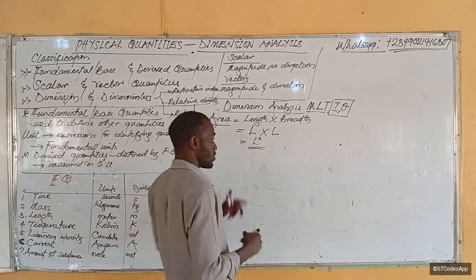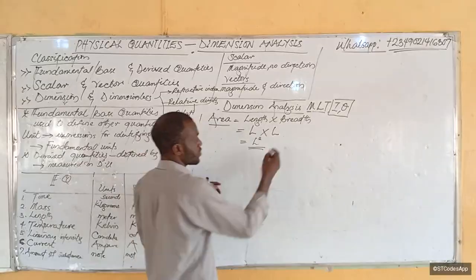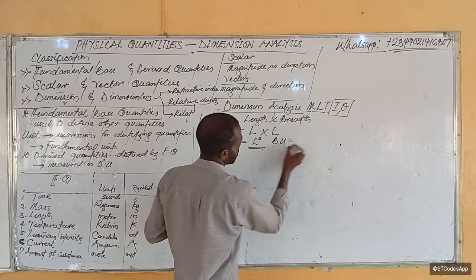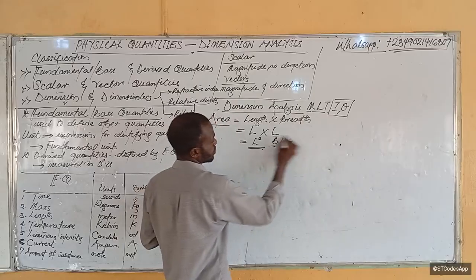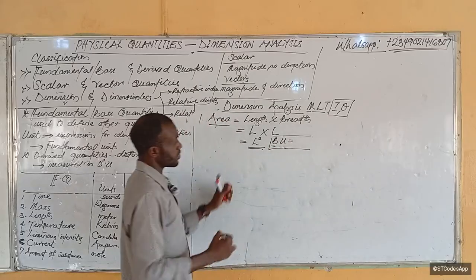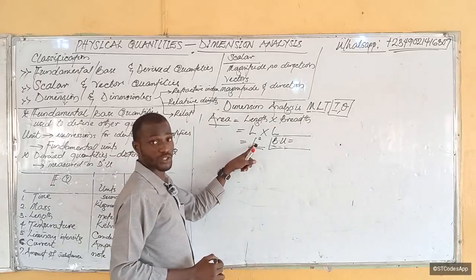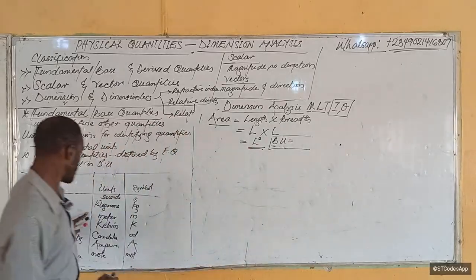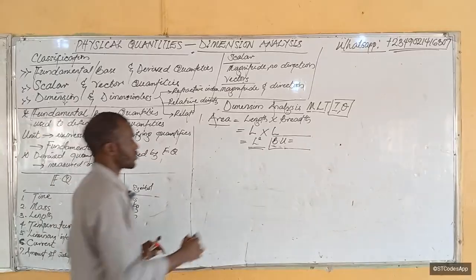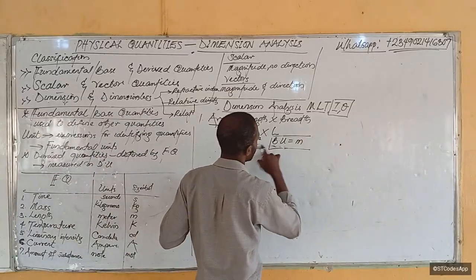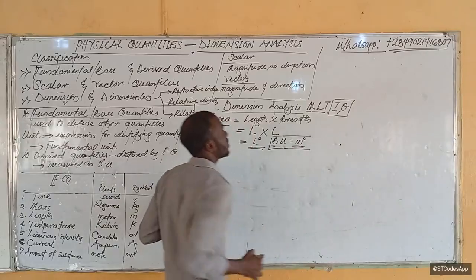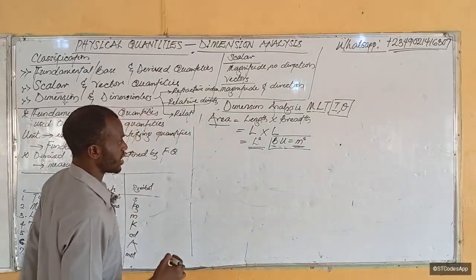But in units, I always advise to express in base units. What will be the base unit? BU for base unit in this case. The base unit will be, what do I have here? L squared. What's the unit of length? Meter, right? So meter, then squared. That will be meter squared. Is it clear? So that's the base unit there.